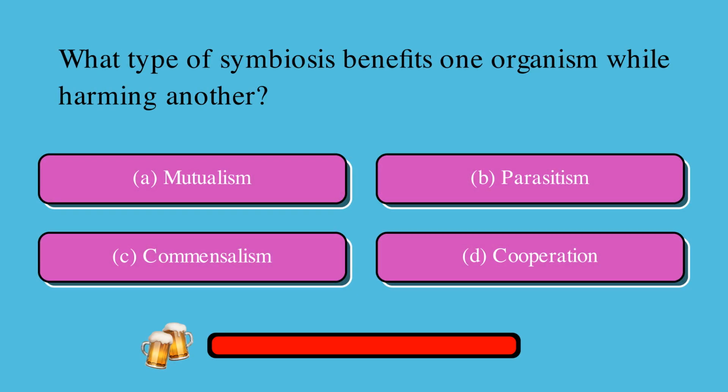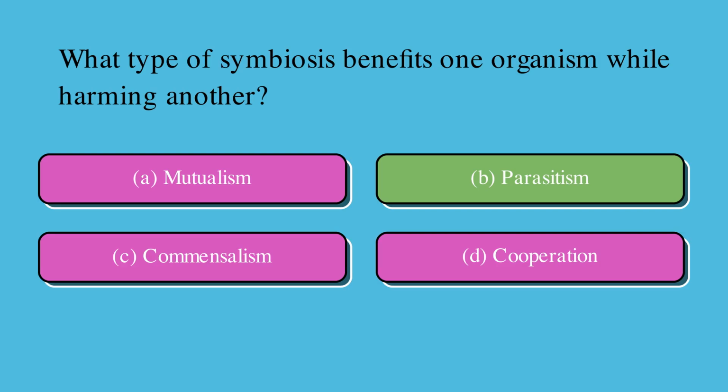What type of symbiosis benefits one organism while harming another? Is it A. mutualism, B. parasitism, C. commensalism, or D. cooperation? The correct answer is B. parasitism.